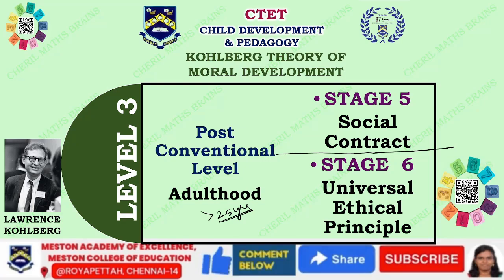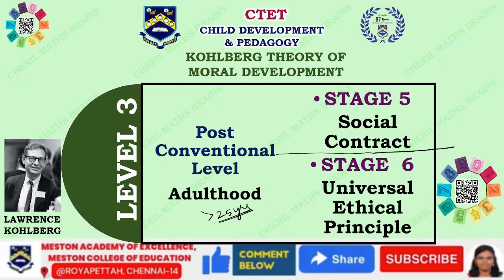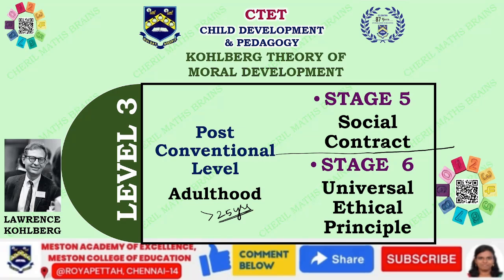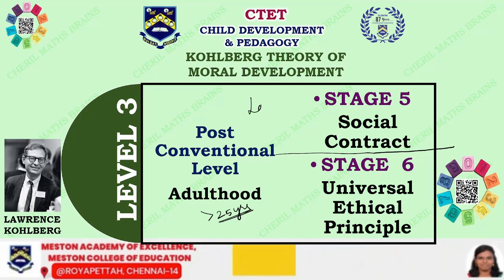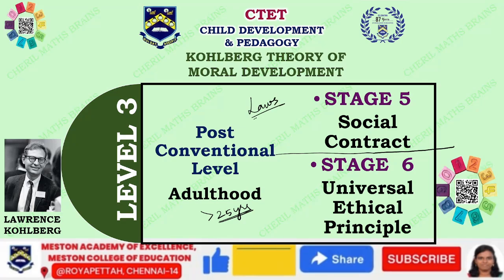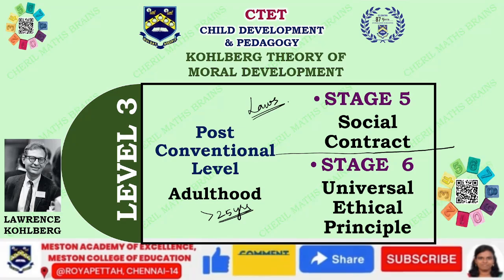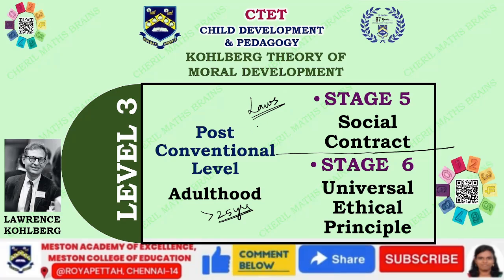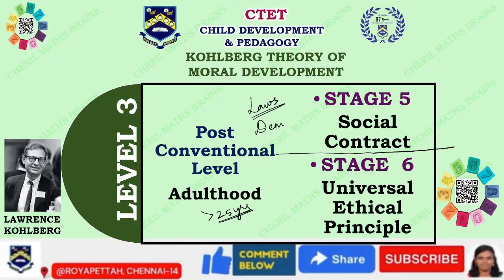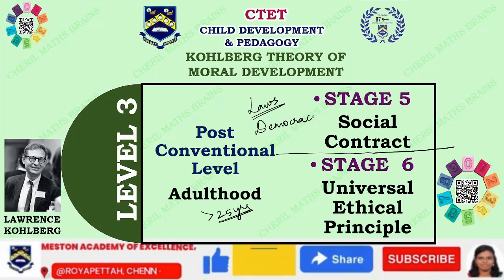Stage 5 talks about social contract. It is oriented with social contract. Here, the people in this stage see laws as social contracts and not just as a rigid rule. So they understand about the democracy.